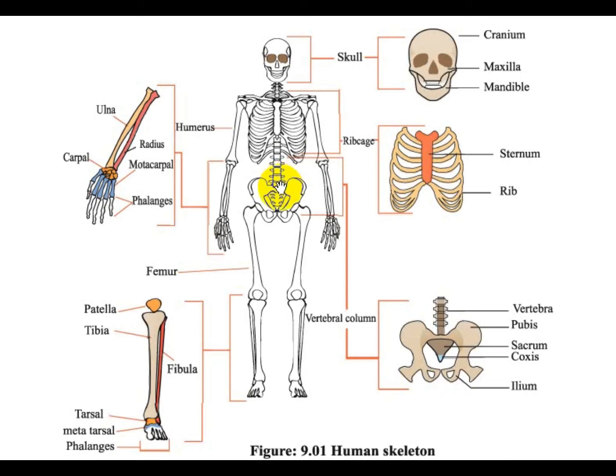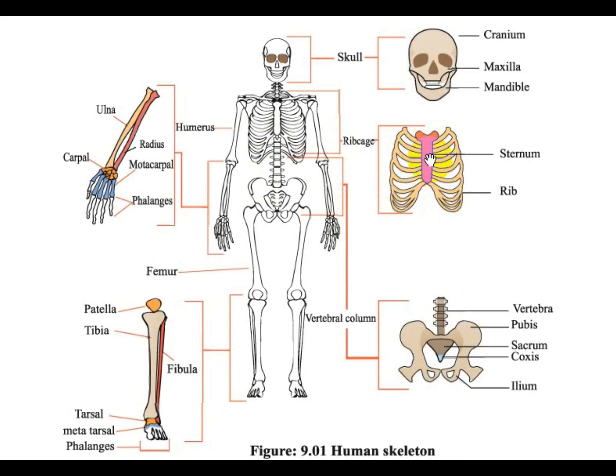So now I am going to describe the thoracic cage. The bony thoracic cage, or chest cage, is formed by 12 thoracic vertebrae, 12 pairs of ribs, the costal cartilage and the sternum.